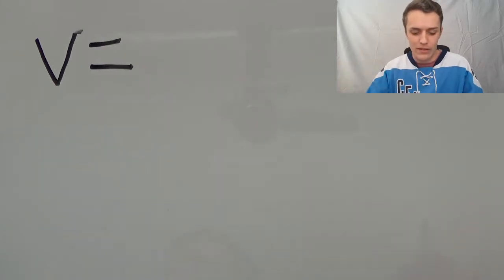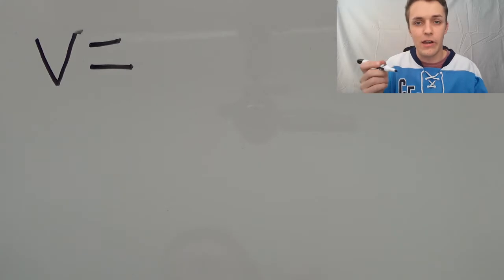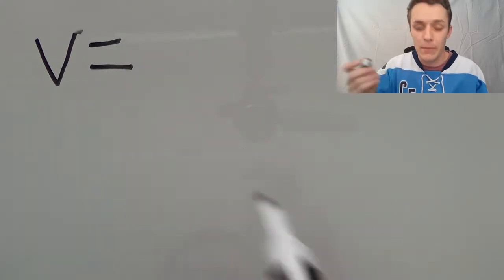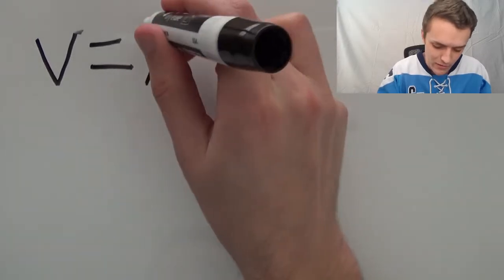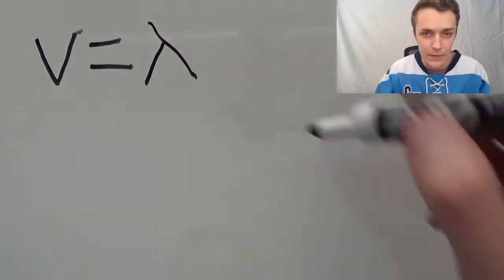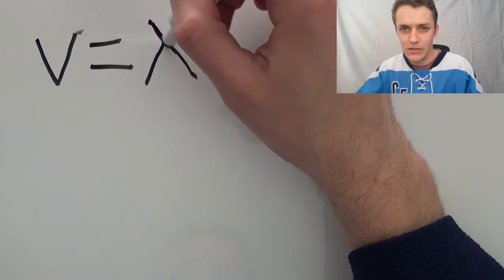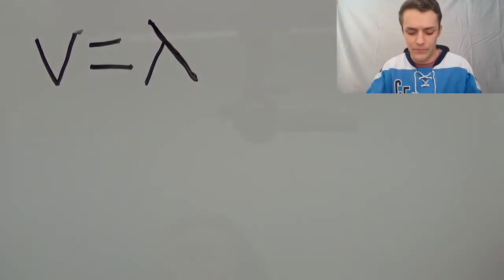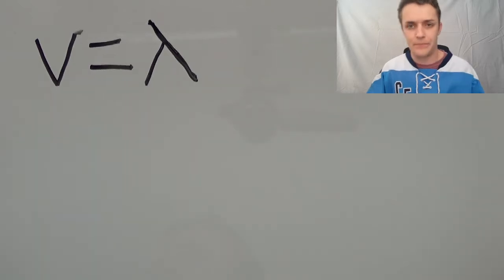It's a Greek letter, lambda, which looks like an upside down Y. Lambda, the Greek letter for L, sort of, for length, wavelength, right? So that's what wavelength is, lambda.